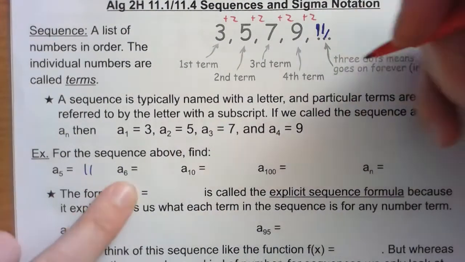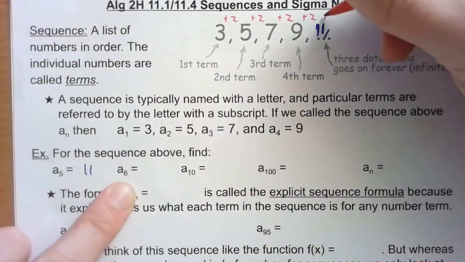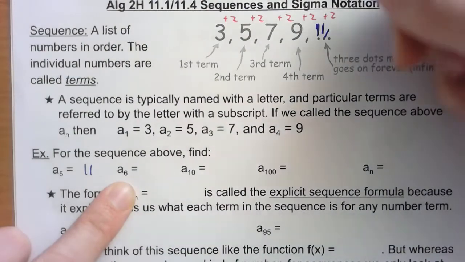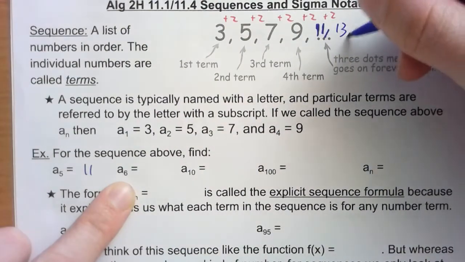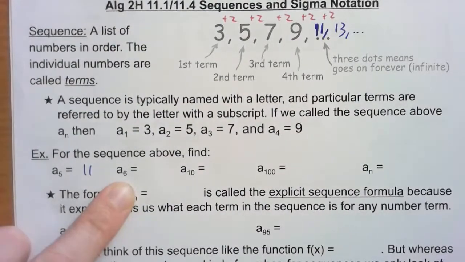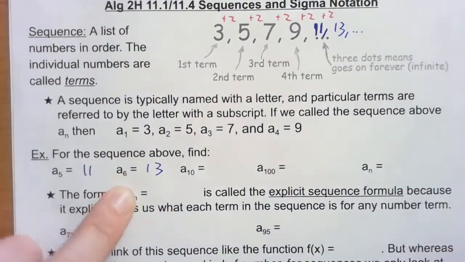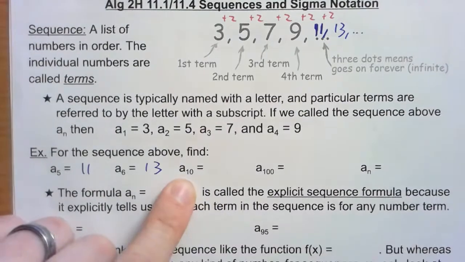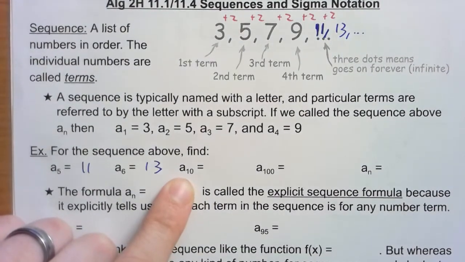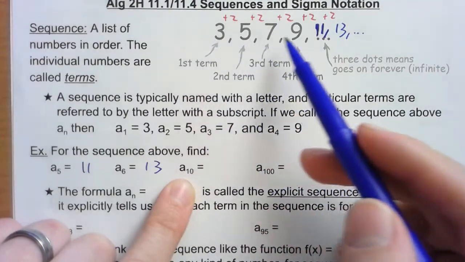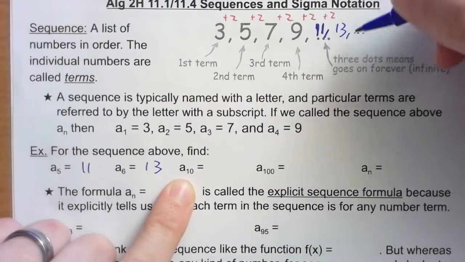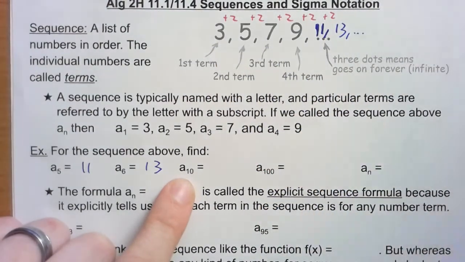Well, then if we wanted to find A sub 6, that would be the next one. We could just add 2 again. The next term after that would be 13. This again would just keep going. So A sub 6 would be 13. Then A sub 10 means the 10th term, the 10th number in the list. If we wanted to, we could keep adding 2 till we got to the 10th term, but let's try to be efficient here.